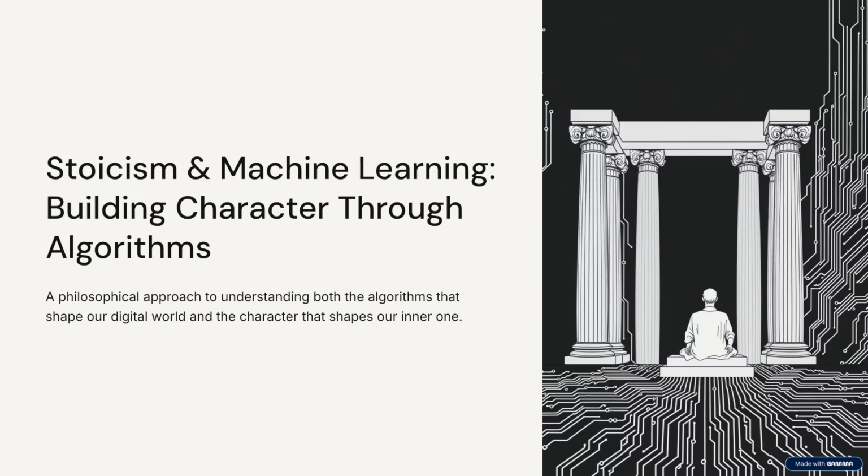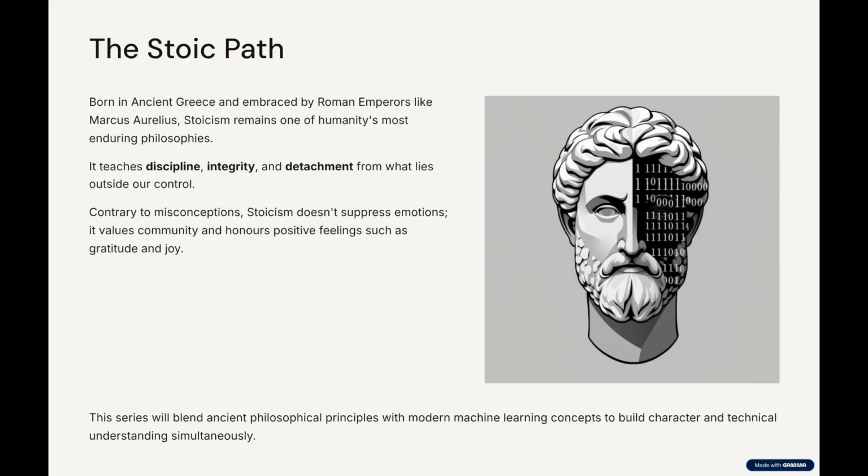Dear friends, welcome to a new series where we will learn to build a Stoic character while uncovering the purpose of main algorithms, functions, and parameters in machine learning. Why Stoicism? Born in ancient Greece and embraced by Roman emperors such as Marcus Aurelius, Stoicism remains one of humanity's most enduring philosophies. It teaches discipline, integrity, and detachment from what lies outside our control.